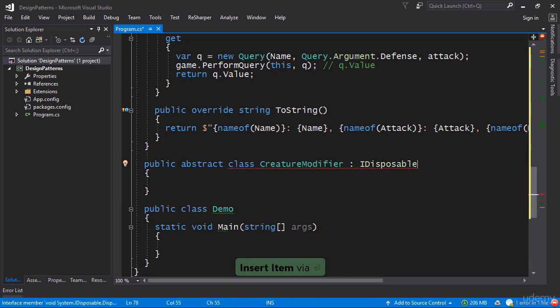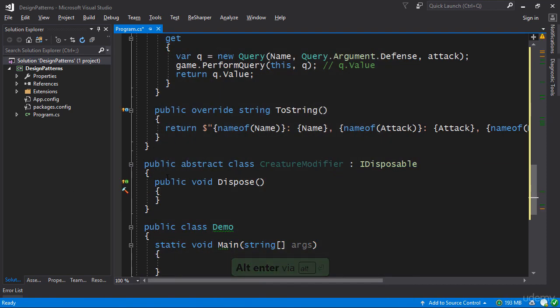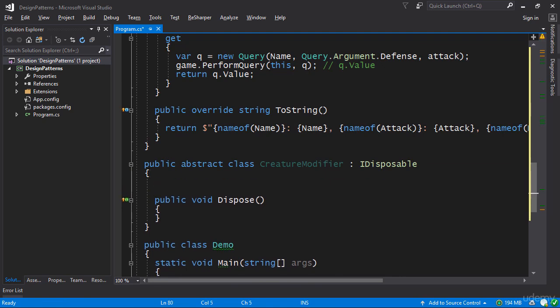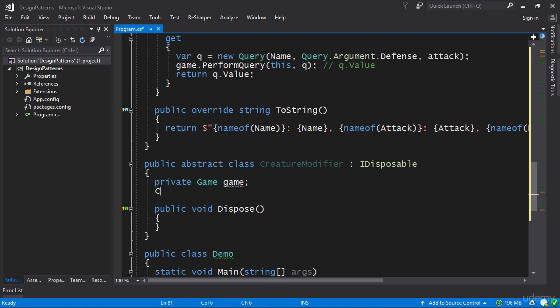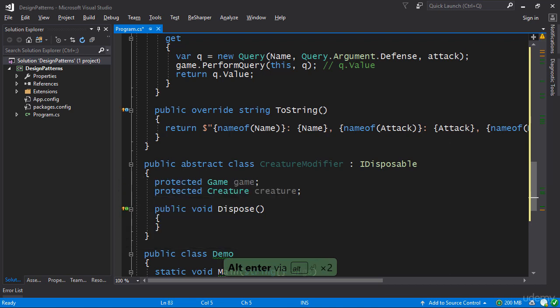And the reason I'm doing this is so that you can add a modifier onto the creature temporarily, and then you can remove it later on. So I'm illustrating the fact that you can in fact implement the removal of particular modifiers. So now what does a modifier have? Well, it has a reference to the game, and it has a reference to the creature that's being affected. And both of these should be protected, by the way, because we are in an abstract class, so they cannot just be private. Let's make them protected here.